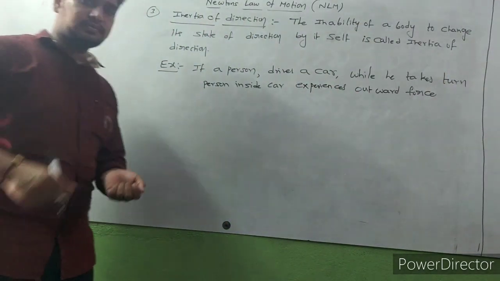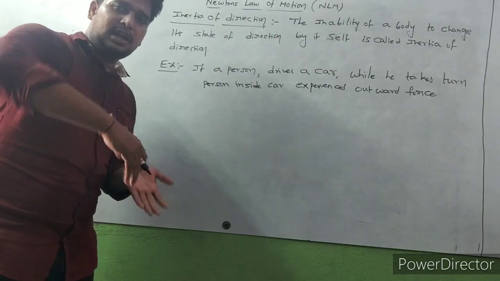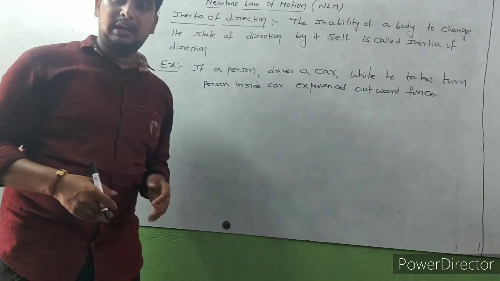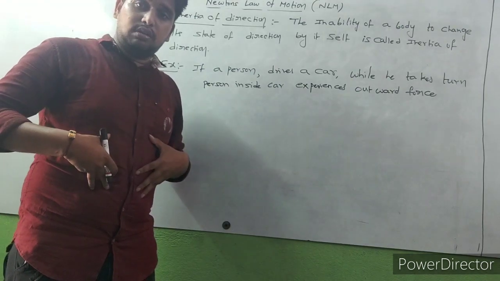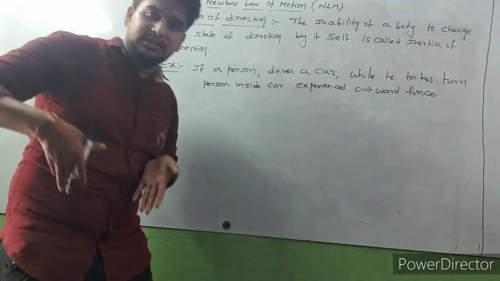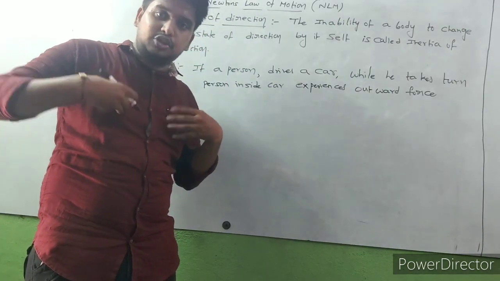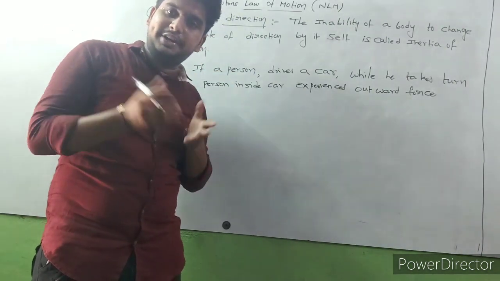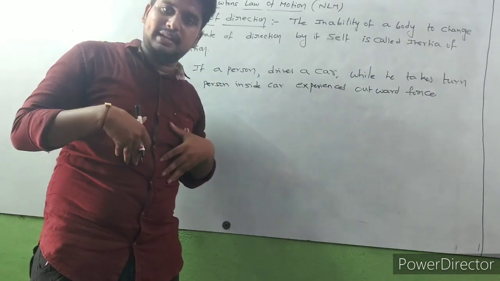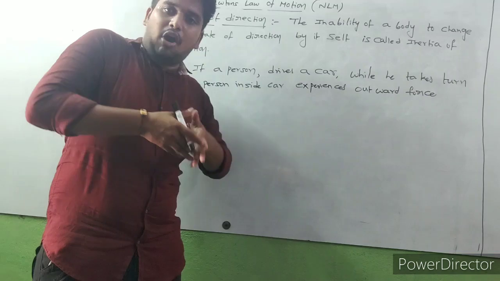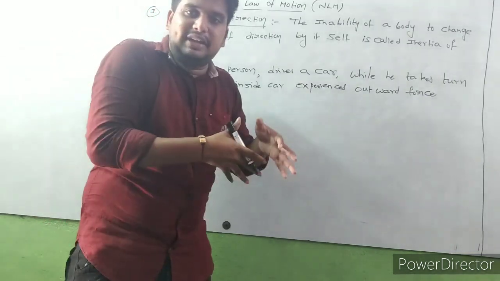For example, the car is going to take a turn like this, but up to now the person in the car is in straight line motion. So the person always wants to be in straight line motion according to Newton's first law. That's why he can't change his position quickly.